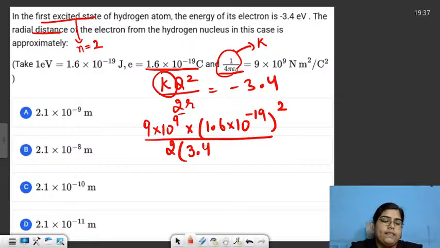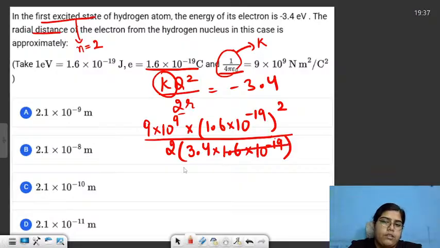Minus sign basically states in the energy that it is bounded to the atom. Electron is still bounded to the atom. As soon as the energy of an electron becomes positive, the electron will no more be bounded to the atom. Because the energy is in eV, we have to multiply this 3.4, this energy, with charge on one electron.